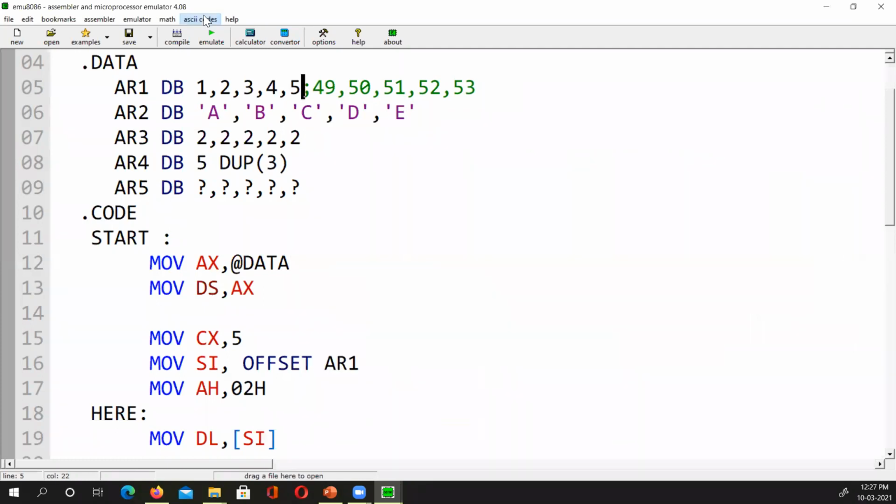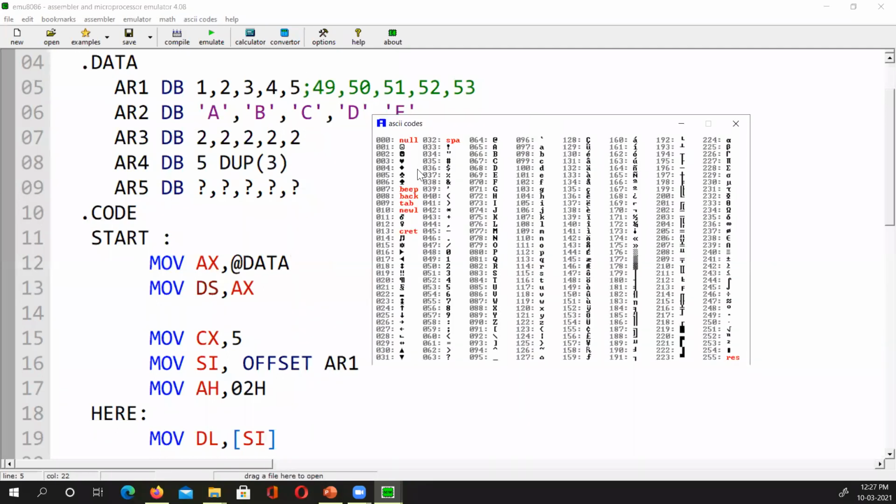Because if we look at the ASCII chart, this is the symbol of 1, this is the ASCII of 2, this is 3, this is 4. So when you write 1 2 3 4, it will consider them as ASCII 1, ASCII 2, and give output according to its conversion. It will give these things.